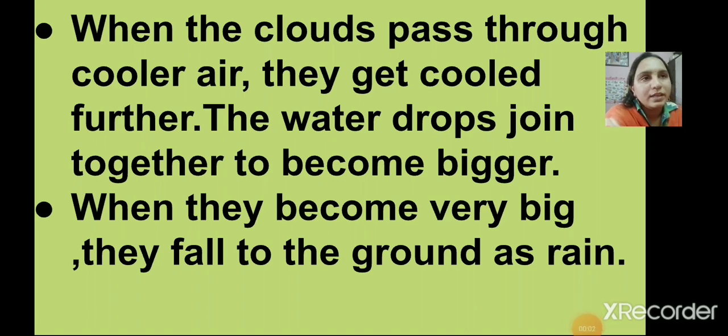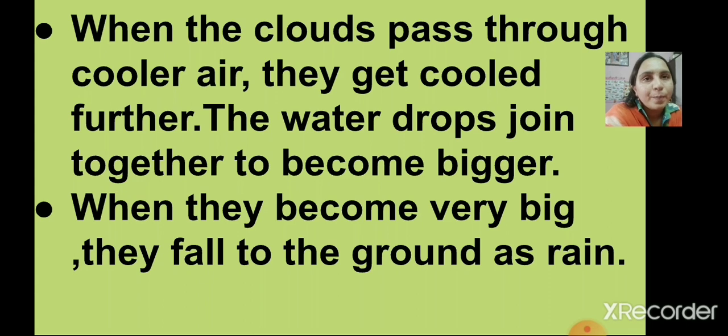Inside the clouds, the small drops of water join to form big drops of water. When the clouds pass through the cooler air, they cool further, and the water drops join together to become bigger.